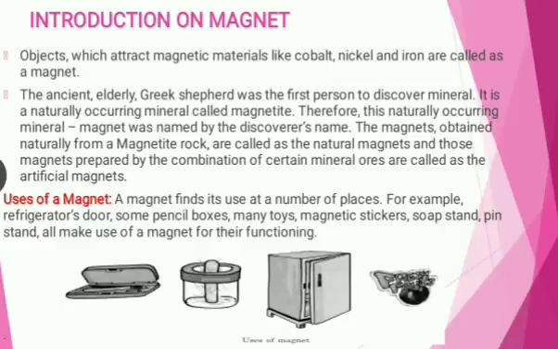This naturally occurring mineral magnet is obtained from magnetite rock. This naturally occurring magnetite rock, or magnet, is called a natural magnet, and those magnets which are prepared by a combination of certain mineral ores are called artificial magnets.